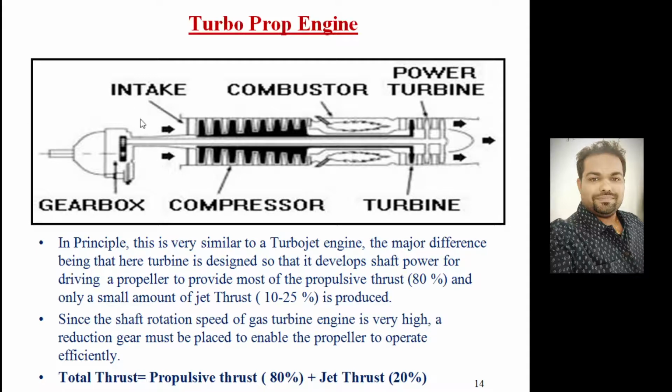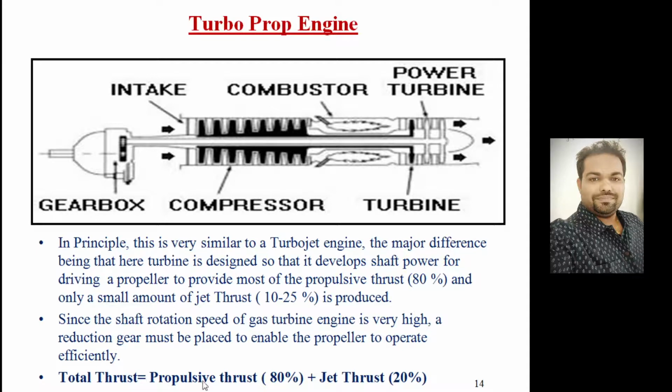So a reduction gearing is also needed. With this component added here, a reduction gearing is required to maintain the rated speed at which it can effectively produce thrust power.